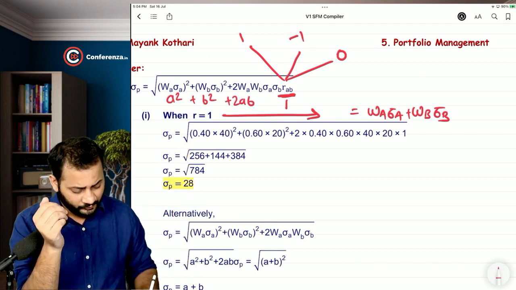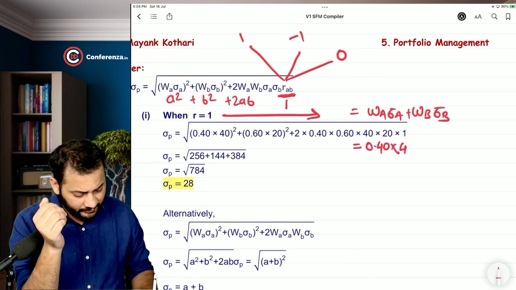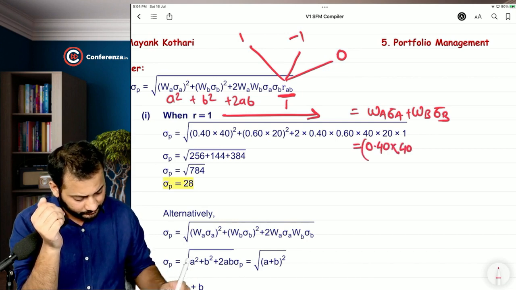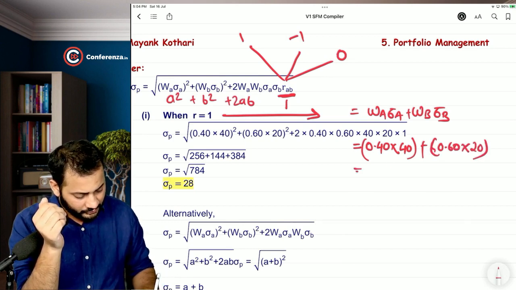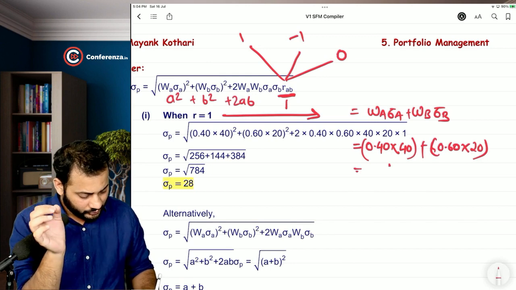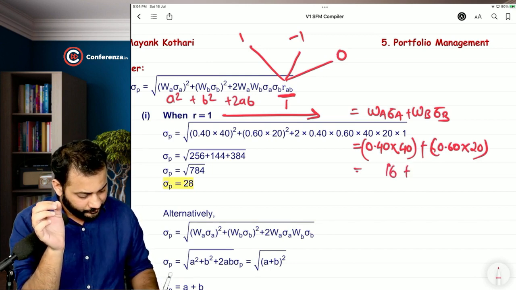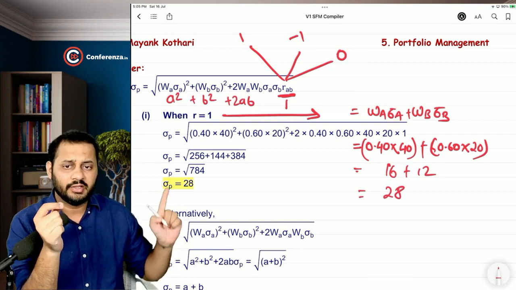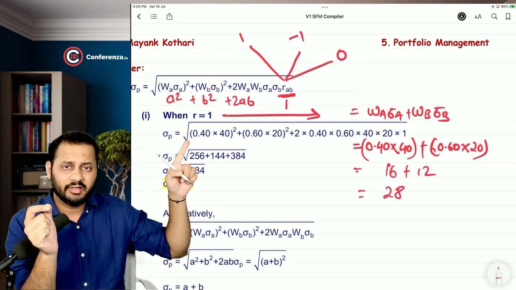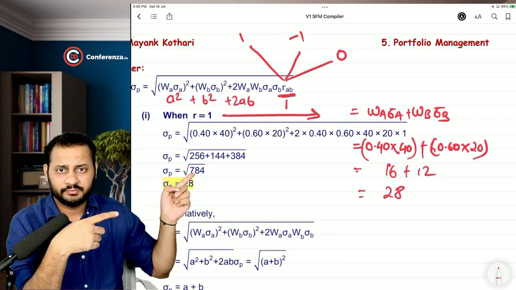Let's find out. Weight of A is 40%, standard deviation of A 40, plus 60% into 20. So that comes to 16 plus 12, 28. Now you tell me, will you go with the entire formula or the shortcut?